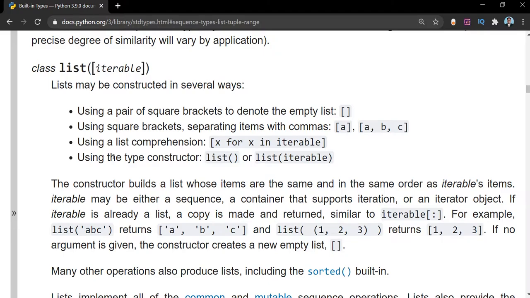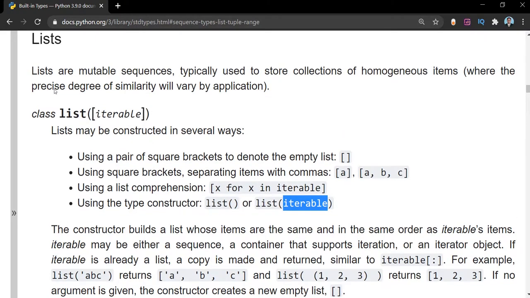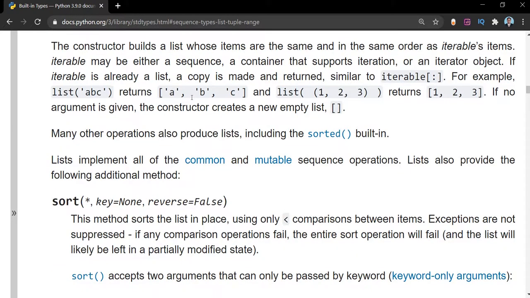Again, there is a concept of list comprehension that we are going to see afterwards. And there is the type constructor like this that we can use, but make sure it has an iterable inside it. Only when you put an iterable will it be able to create the list out of that. Again, in the same syntax, it shows that it should have the iterable, so just make sure that you are putting it there.